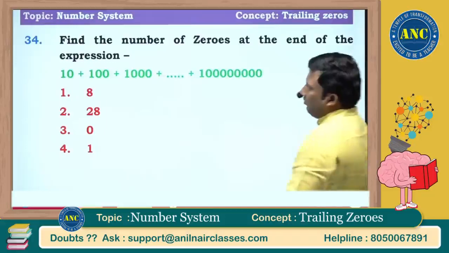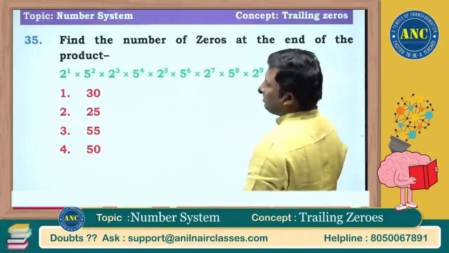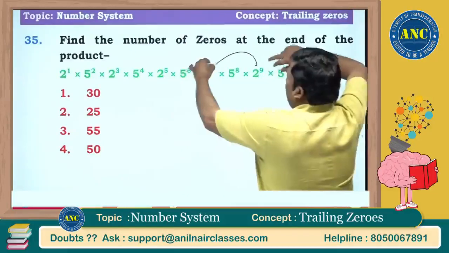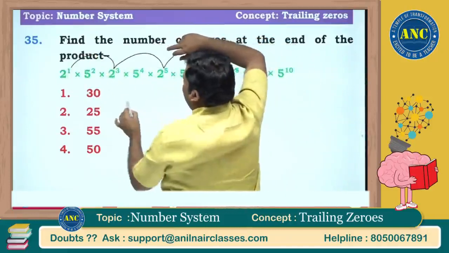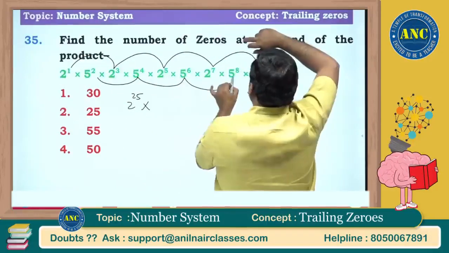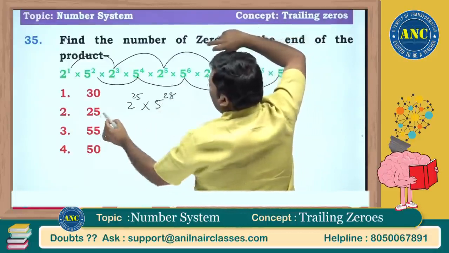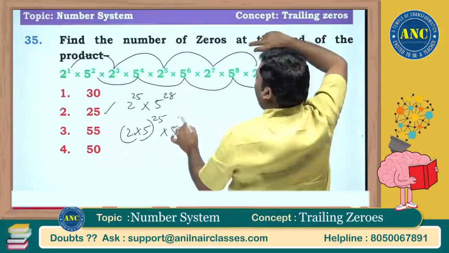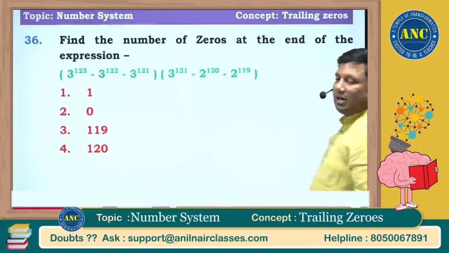Now this question we already discussed. The largest number is higher than the smallest number. So how many zeros will this be? 9 plus 7, 16, 21, 24, 25. These 2 power 25. 6, 10, 18, 28. 5 power 28. So the least will be 25. 2 into 5 power 25 into 5 power 3 into k. Answer will be 25. Till here clear, right?